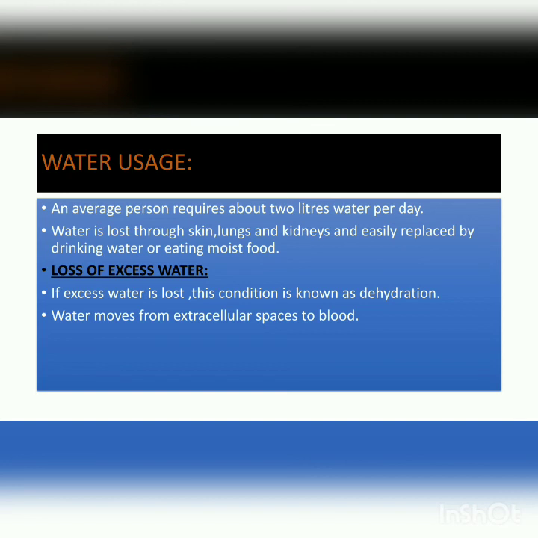And water moves from extracellular spaces to the blood, then from the internal spaces of the cells to the upper surface of the blood.